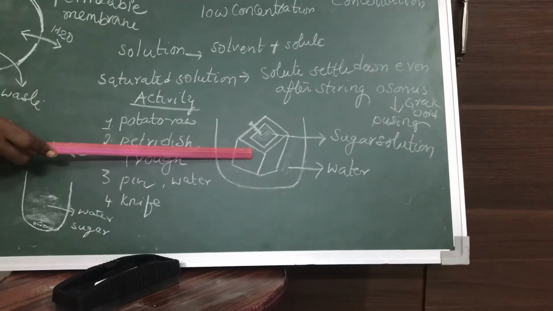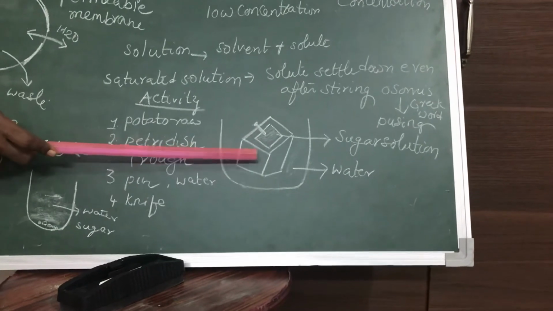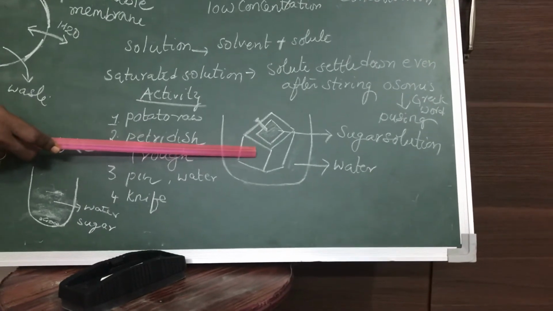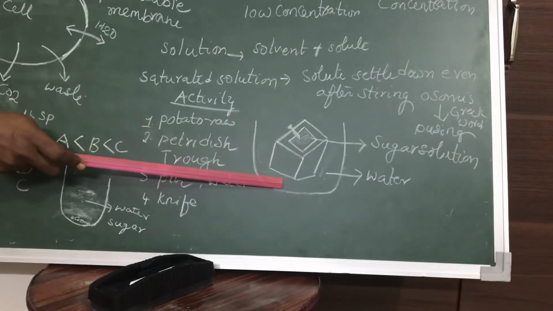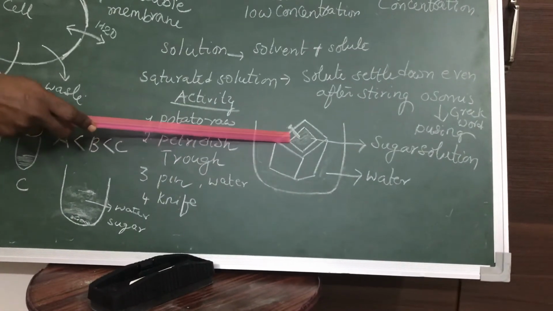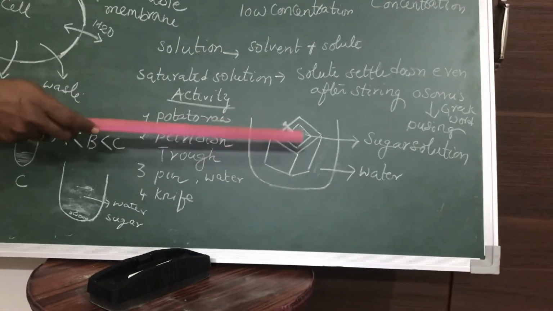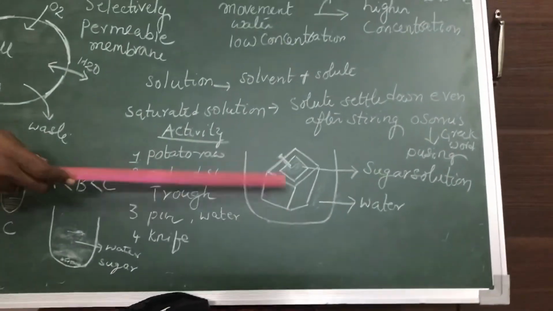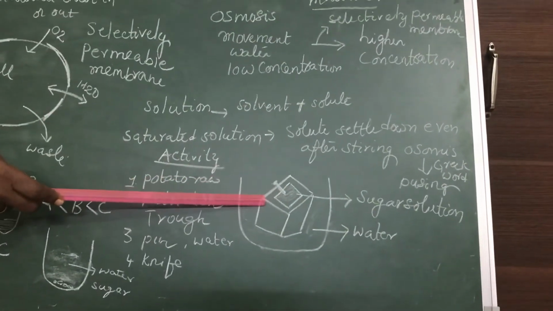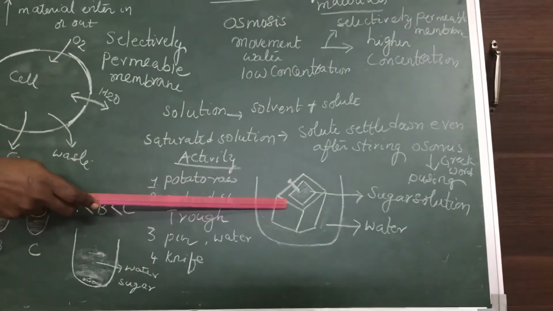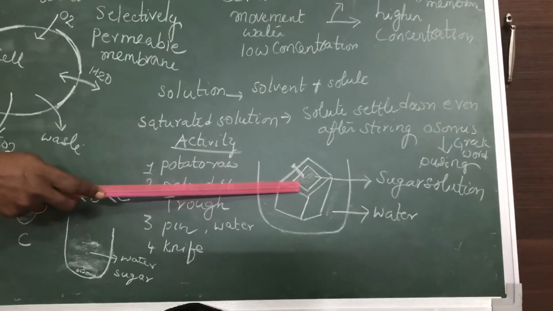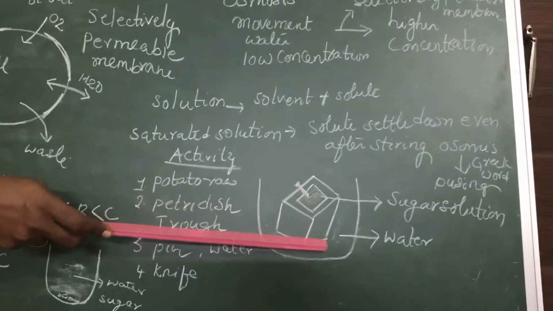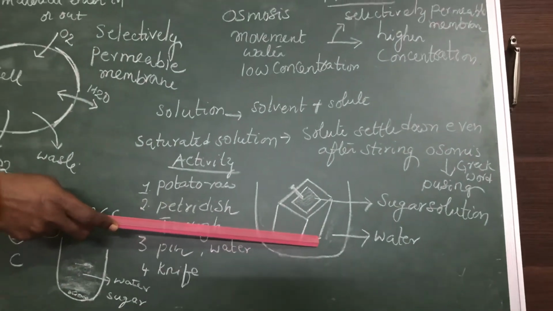The potato cells are also covered with a cell membrane, which is selectively permeable. Here, children, water is moving into the potato cup. The sugar solution is not coming into the trough of water. Why? Because the cell membrane acts as a selectively permeable membrane. It allows only water to go inside. It does not allow the sugar solution to come into the trough.